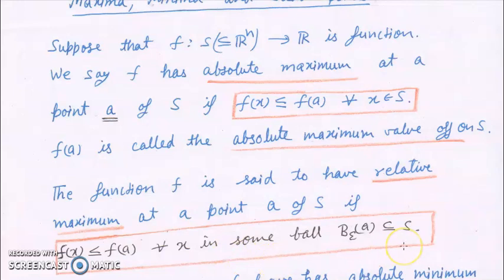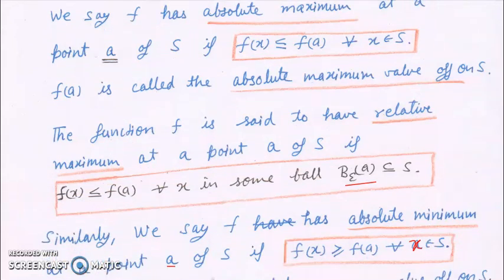So for determining a relative maximum, it is necessary that if I am taking a point A in S, then there exists epsilon such that a very small ball of radius epsilon at A is contained in S. This simply means that A is an interior point of S. So a relative maximum is determined at an interior point.